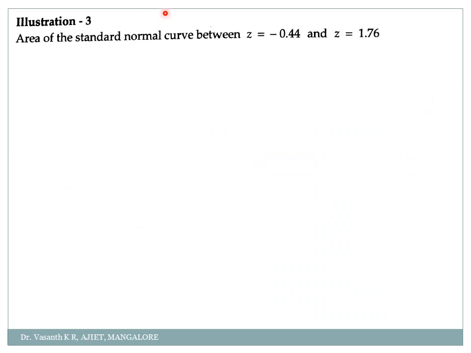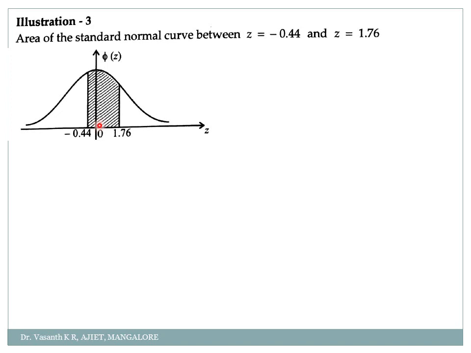Find the area of the standard normal curve where z is between minus 0.44 and z is equal to 1.76. First draw the graph. So minus 0.44 is here and 1.76 is here. Now how will you check the value? You can check from minus 0.44 to 0 plus 0 to 1.76. Is it not easy? Correct?